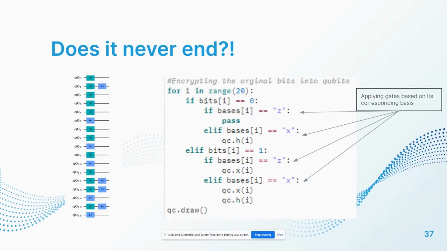So here we have the actual encryption code, which is a very large nested if and elif statement within a for loop, and these all individually apply gates based on the basis. And here you can see the actual output of the code, and you can see that a lot of these have gates attached to them.